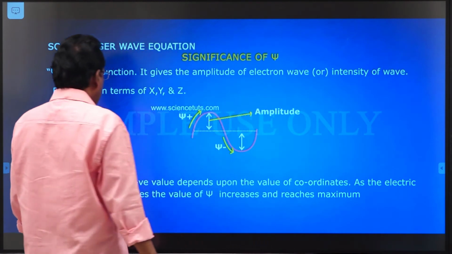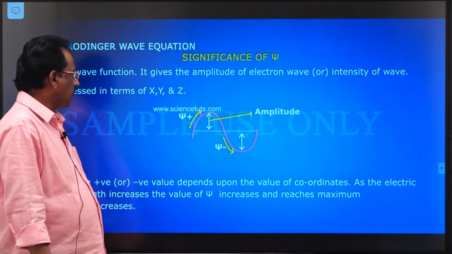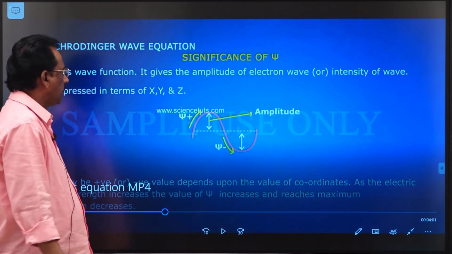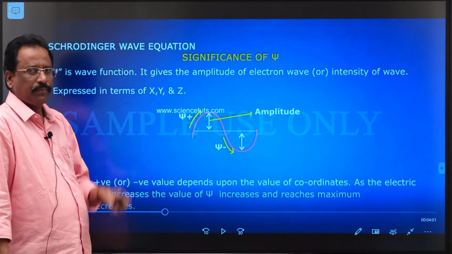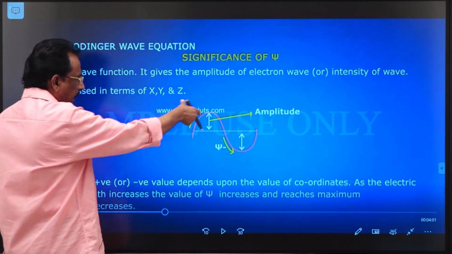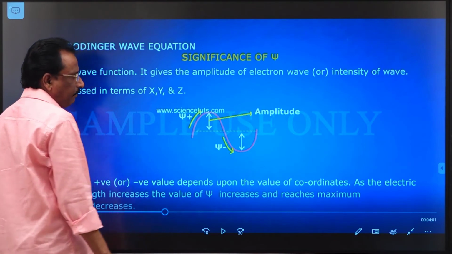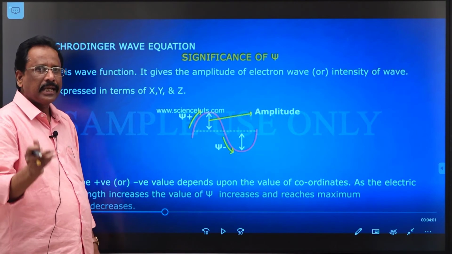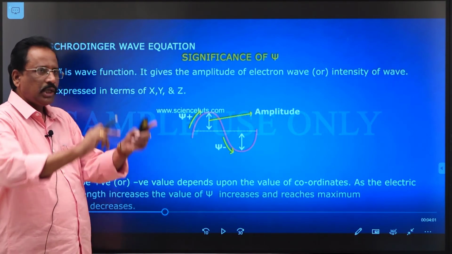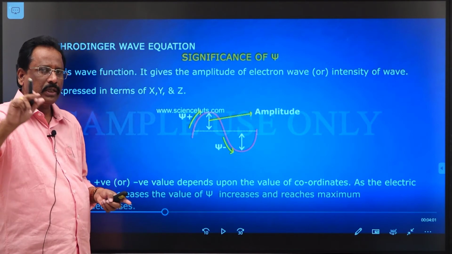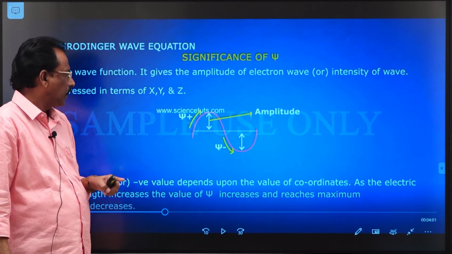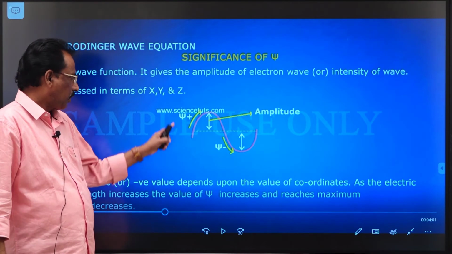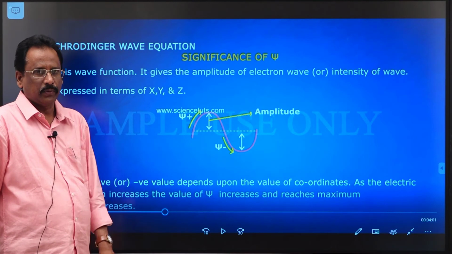Here, a very important point is, in Schrodinger's wave equation, the significance of psi is that it is a wave function or amplitude function. That means the height of the crest is known as amplitude. Similarly, the depth of the trough is also known as amplitude. That means if the electron revolves around the nucleus in the form of a stationary wave, psi has two types of values, positive value and negative value.